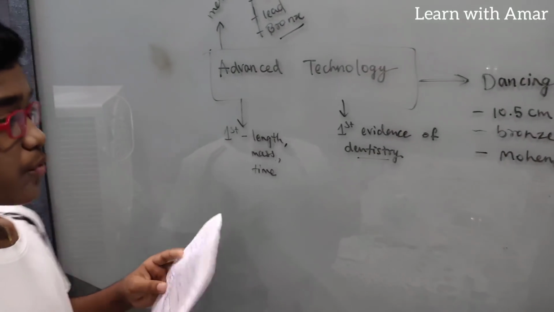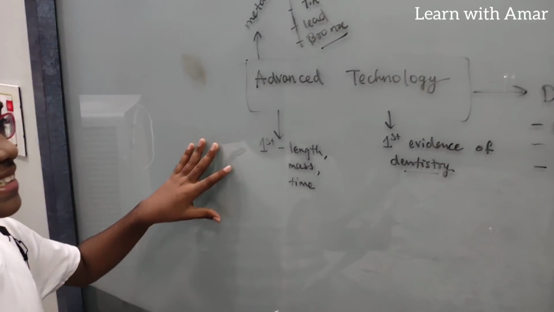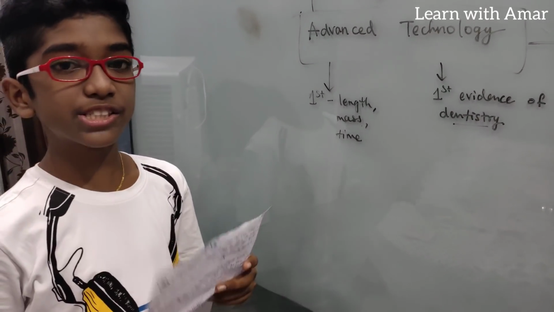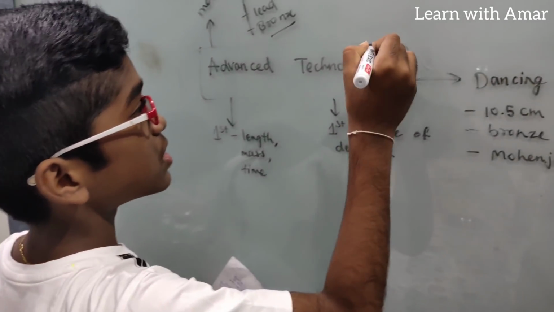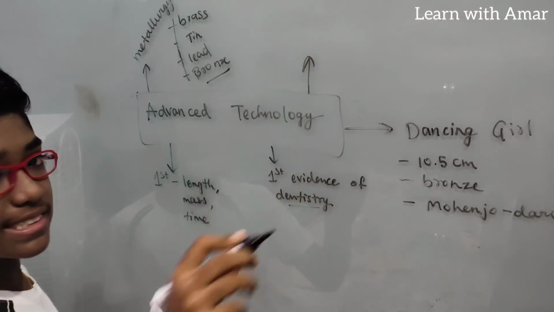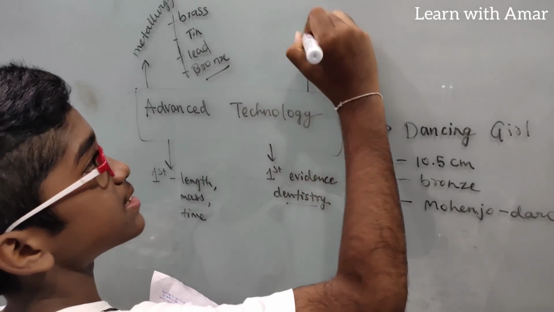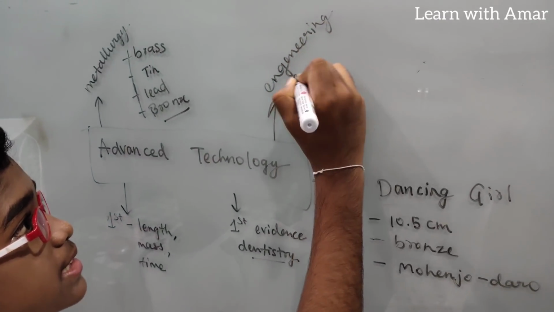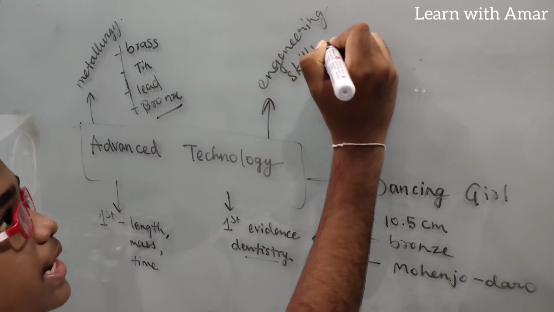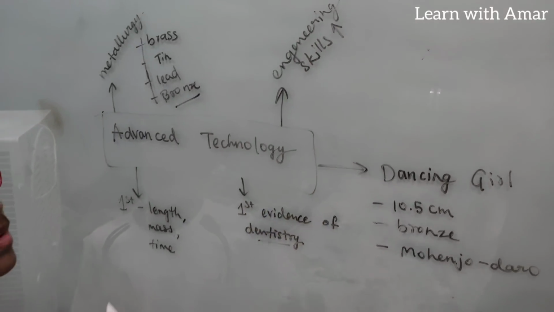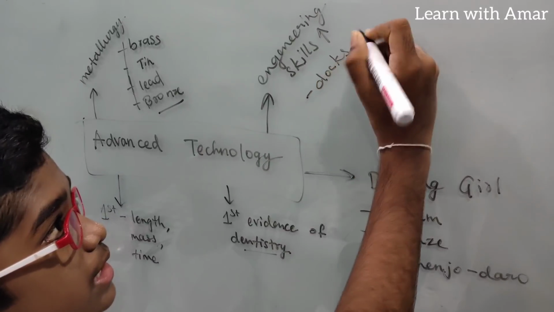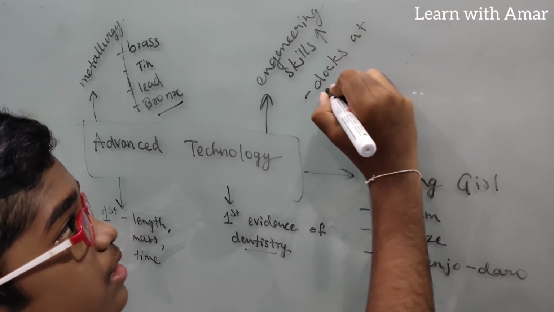Now, as I said, with advanced technology, their engineering skills should also be advanced, right? So how can we say their engineering skills were at their peak? We can say that by seeing the docks constructed at Lothal.